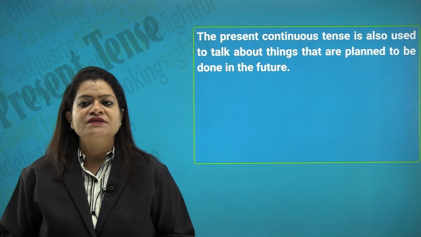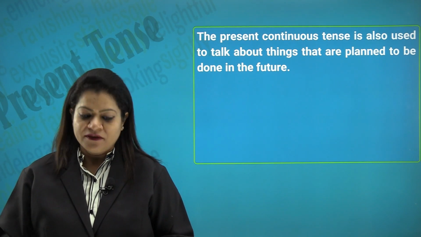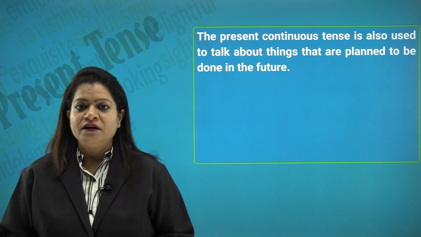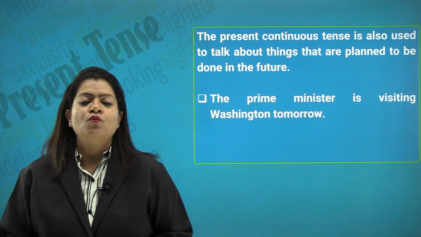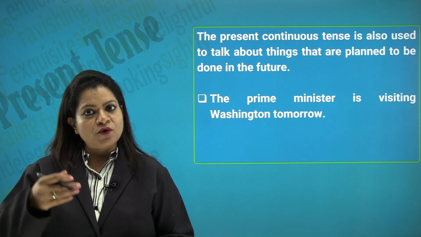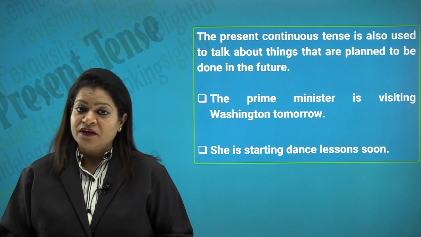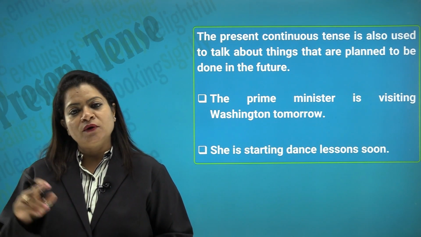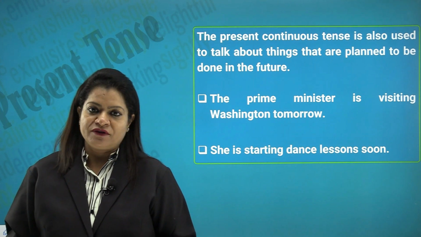The present continuous tense is also used to talk about things that are planned to be done in the future. So, we also use them for future time reference. For example, the Prime Minister is visiting Washington tomorrow. So, this is something which has already been decided to be done in the future. She is starting dance lessons soon. So, is plus verb plus ing, which is used for future time reference.